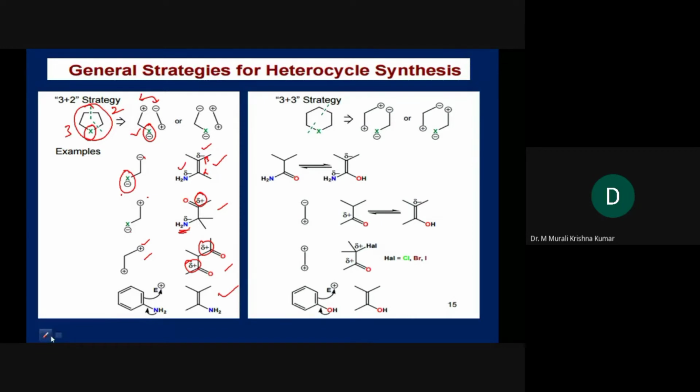And in case of 6-membered rings, you can have the 3+3 strategy. We will discuss this in the 6-membered rings, but this will give you a little bit of opportunity to extend your thinking. Whatever you have learned, you can apply in this way. So friends, whatever we have seen so far are the key principles behind designing synthesis of heterocyclic compounds. To design synthesis of heterocyclic compounds, we need to know only 6 types of chemical reactions.